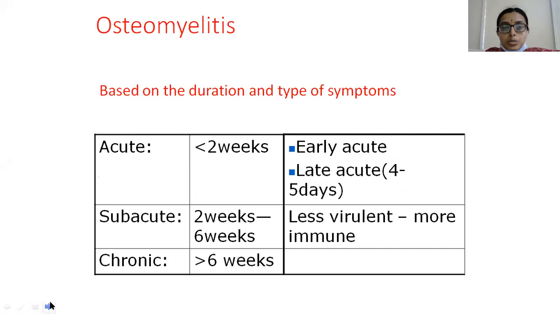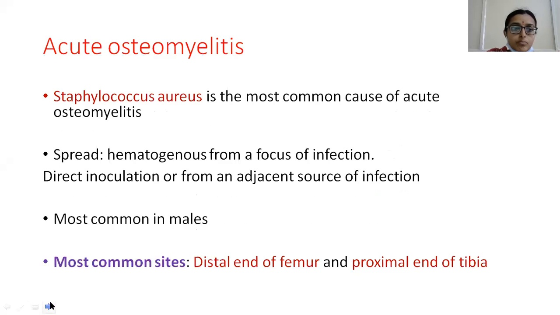Based on the duration and types of symptoms, it can be divided into acute, subacute, and chronic osteomyelitis. Usually, if the duration of symptoms is less than 2 weeks, we call it acute osteomyelitis. Between 2 to 6 weeks, you can call it subacute osteomyelitis. And if the duration exceeds 6 weeks, it is chronic osteomyelitis.